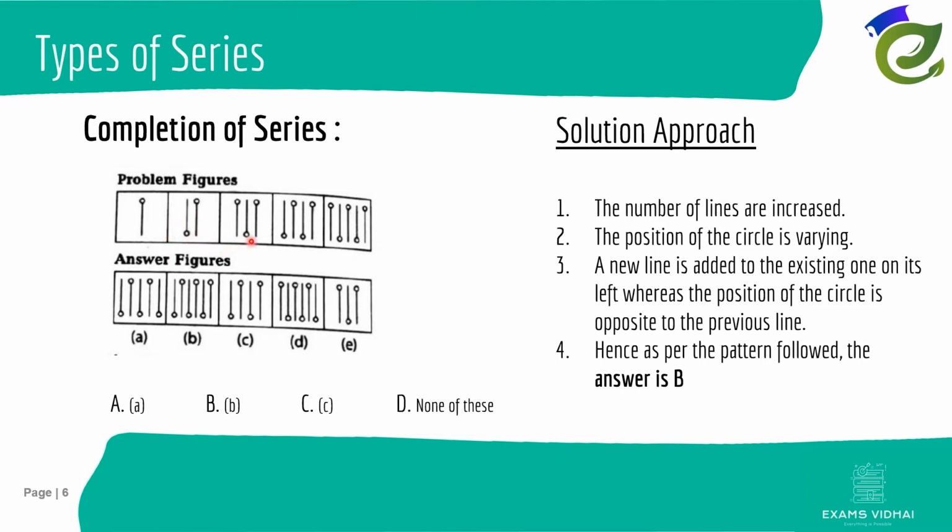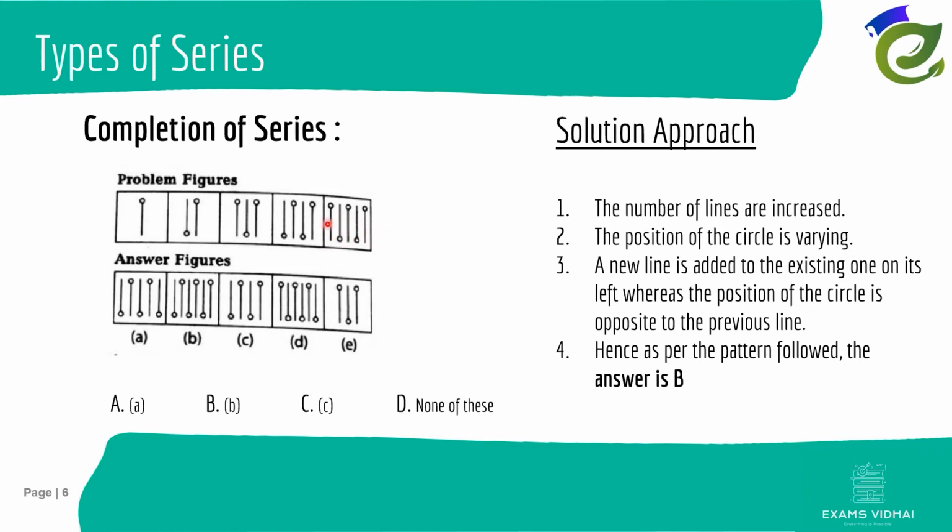In the third block, when one more line is getting introduced, whatever pattern was getting followed, the same pattern is followed, where first two lines have the same feature, and then the third line which is getting added, again it has the circle at the top. So in a similar way for these last blocks, the lines are getting introduced, but in an inverted way the circles are getting added, right? So here it is at the top, bottom, top, bottom, top, and the sixth line which will be introduced.